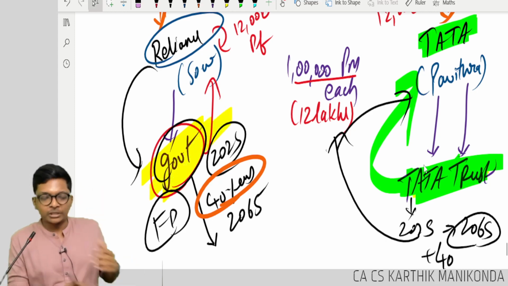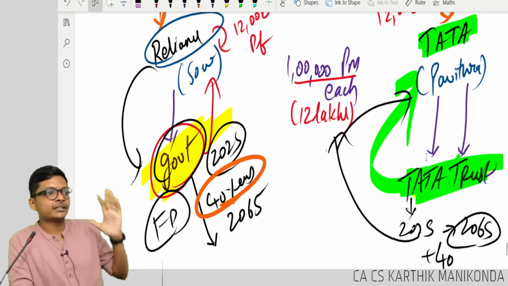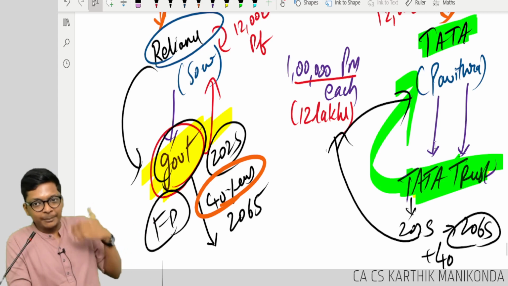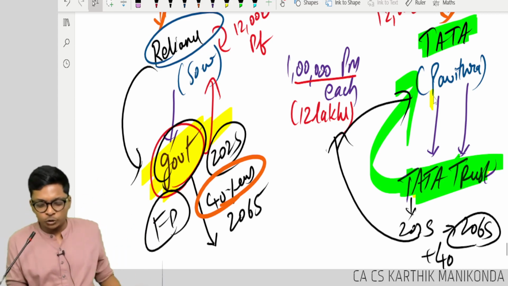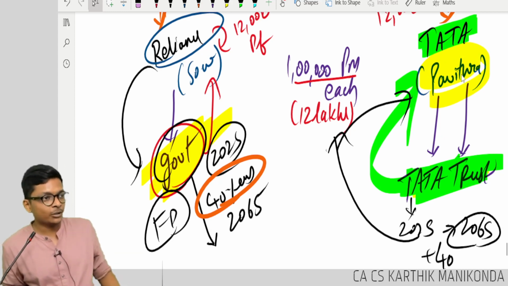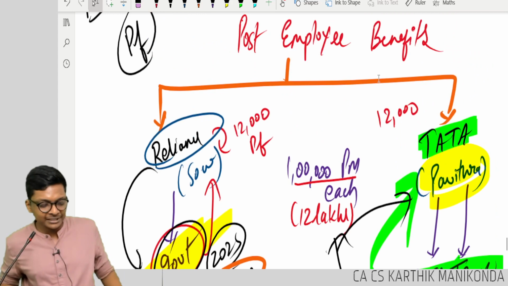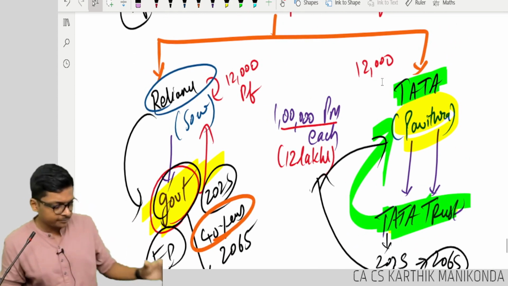But Tata is saying, you give it to me. If something goes wrong with the money, I will compensate. But I can invest in a better place than you. Government is like, okay, if you give the assurance to Pavitra that she will get the money, then it's fine. Are you understanding, guys? So now in both these cases, Reliance is, sorry, just a moment.